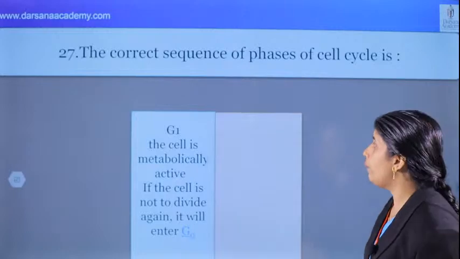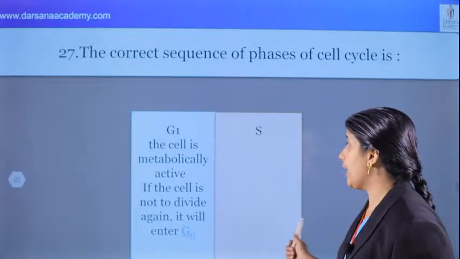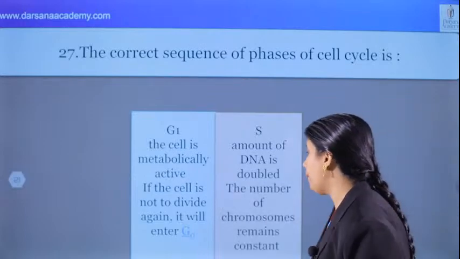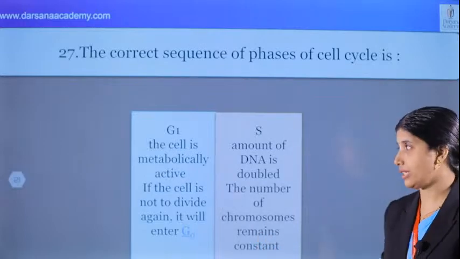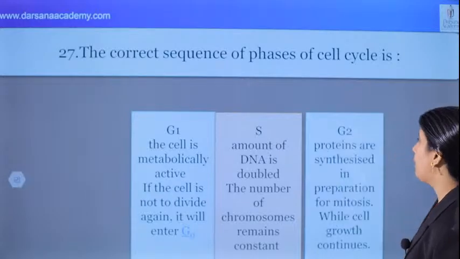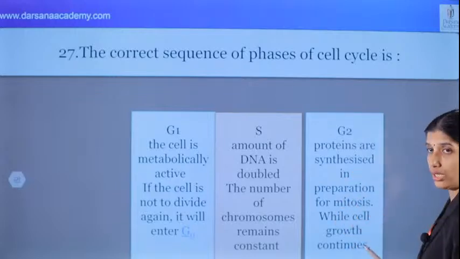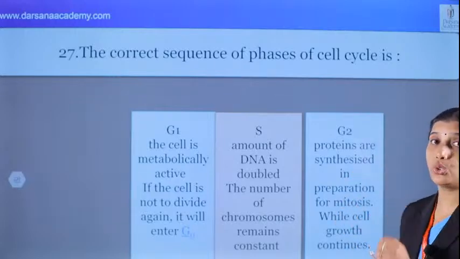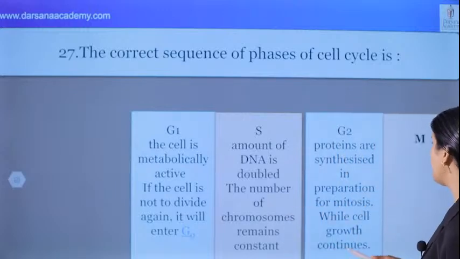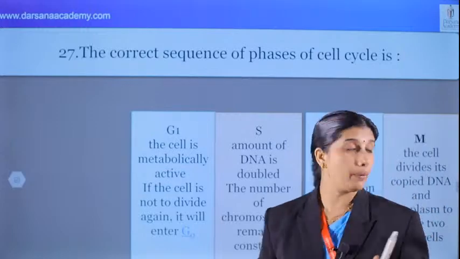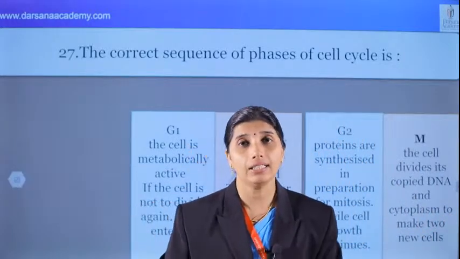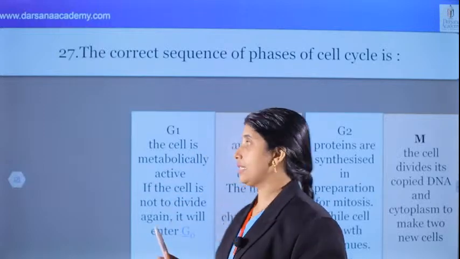Then what about S, the synthetic phase? Amount of DNA is doubled, synthesis of DNA. The number of chromosomes remains constant during S phase. And G2: proteins are synthesized in preparation for mitosis while cell growth continues. And M phase is where the cell divides, copying DNA and cytoplasm to make two new cells. In M phase, karyokinesis and cytokinesis take place.